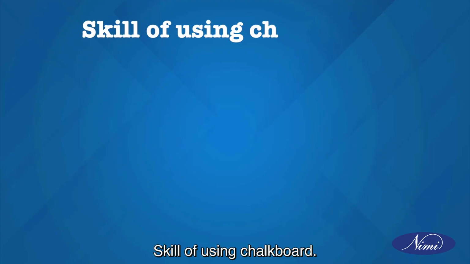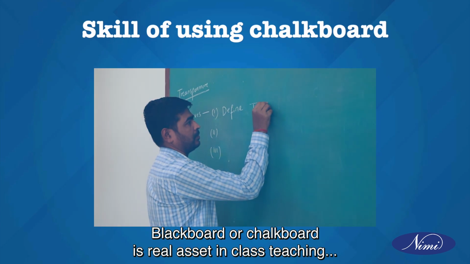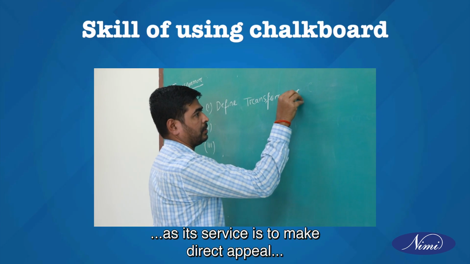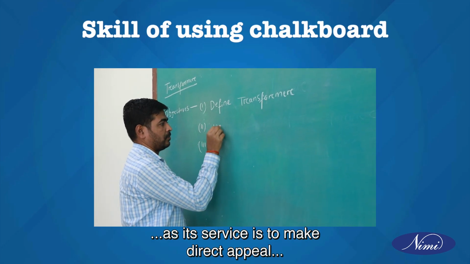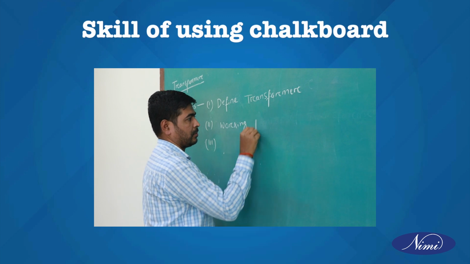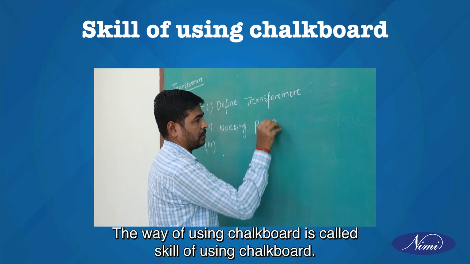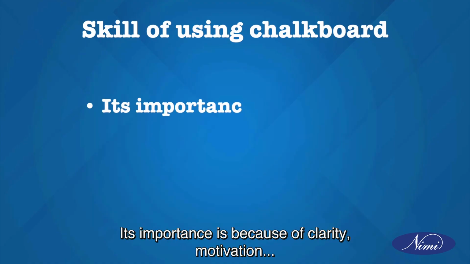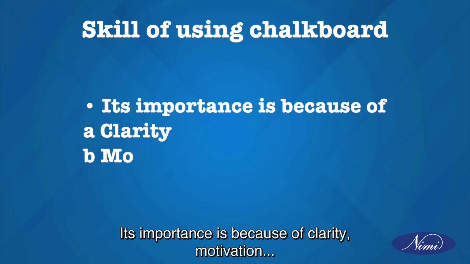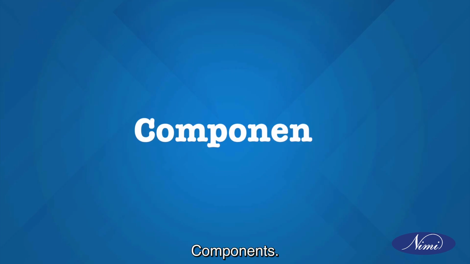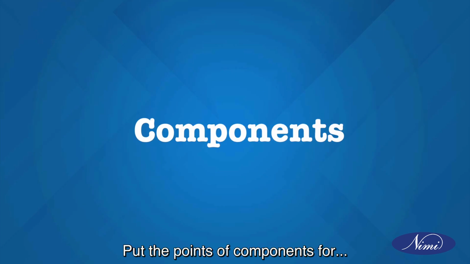Skill of using chalkboard. Blackboard or chalkboard is a real asset in class teaching as its service is to make direct appeal to child's senses and strengthen the retention. The way of using chalkboard is called skill of using chalkboard. Its importance is because of clarity, motivation, holistic picture, variety. Components. Put the points of components for.